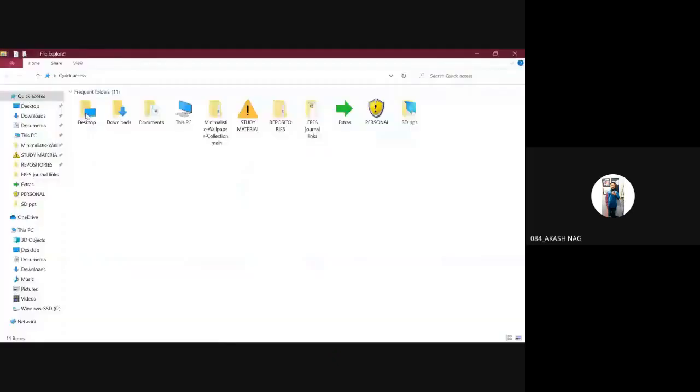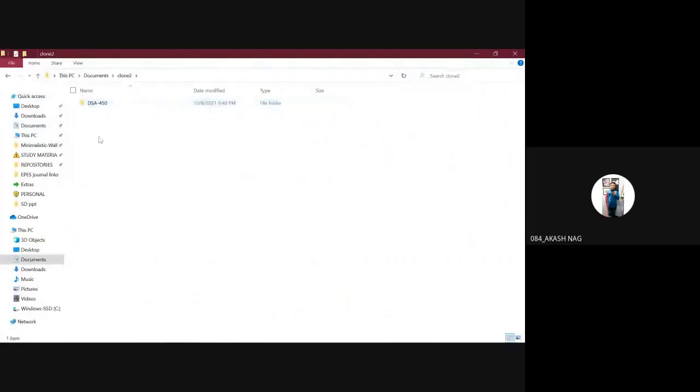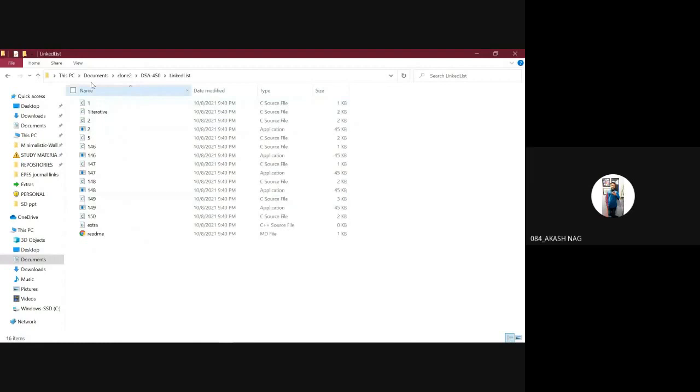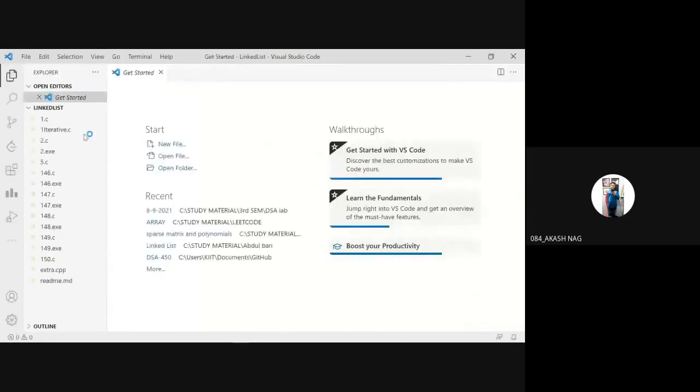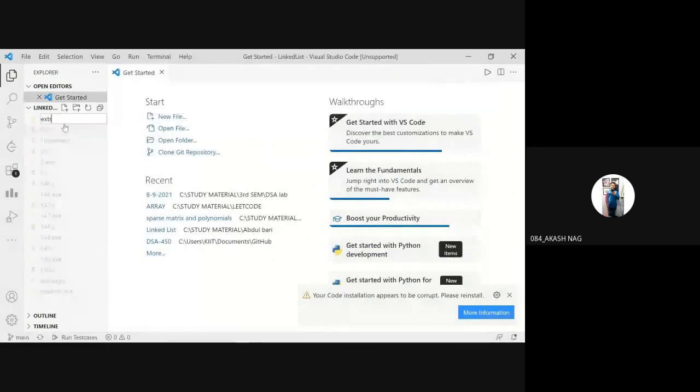I will go to my documents, search the folder clone 2, and see it has been cloned. DSA450. Everything that was on the internet in my repo has been copied here. So it's beneficial for those who don't have an active internet connection. Also, you can change this. Suppose I open it with code and add a new file into my repository, such as extra dot cpp.